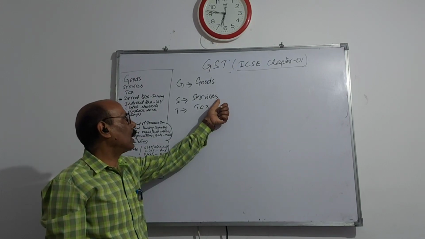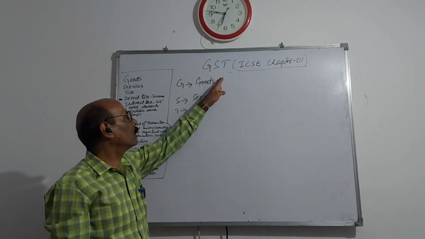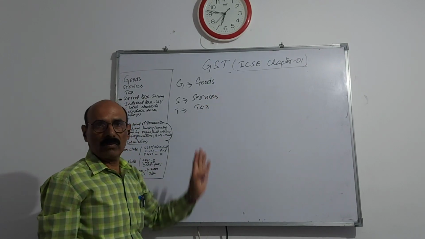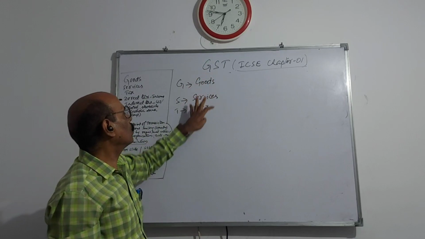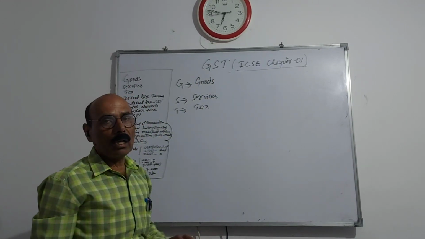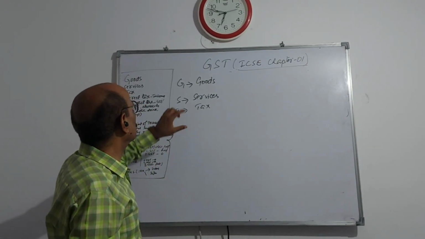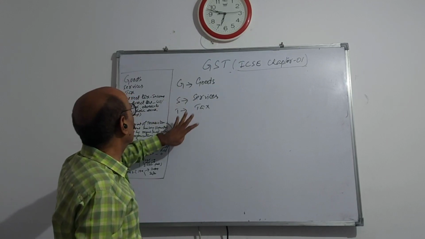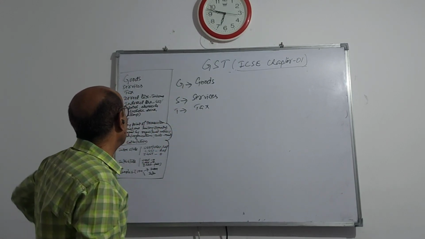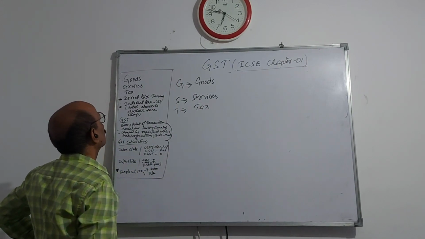Levied means charged. A certain percentage charged for these transactions is tax. Very simple. These are called goods and service tax. This type of taxation was not there earlier. It is not very old, it is a new system in India, and we will understand this GST system.